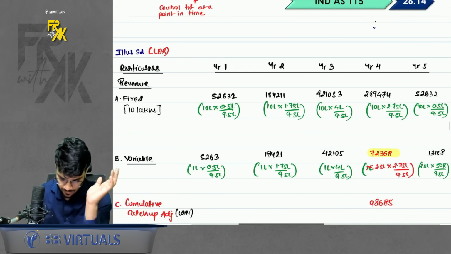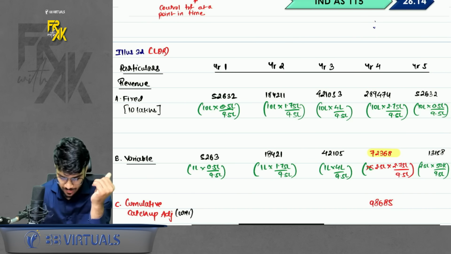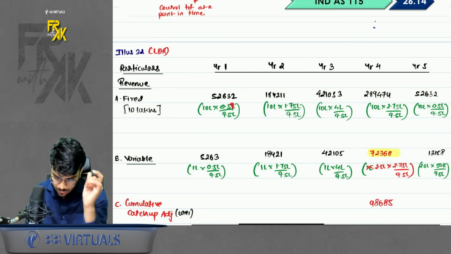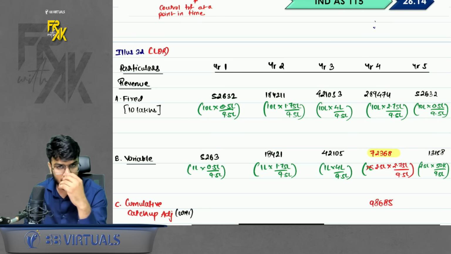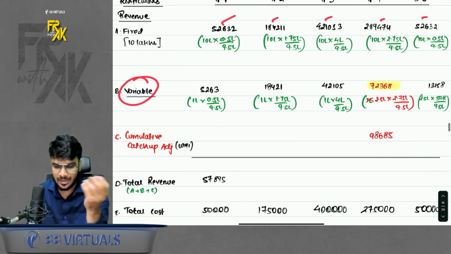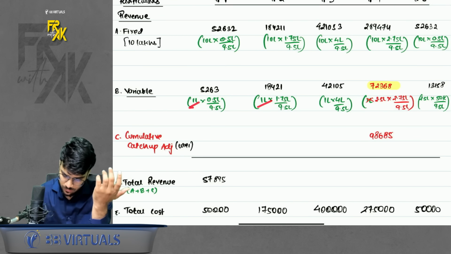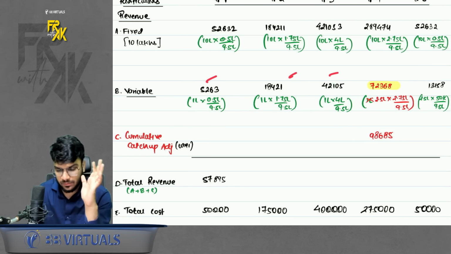So first in year 1, 2, 3, 4, 5. Fixed revenue is going to be same. So book the revenue each year based on the ratio of cost incurred. The ratio of cost incurred is given in the question. Book that much revenue each year. For variable consideration, our estimate is 1 lakh. So we book the variable consideration as per 1 lakh only. For 3 years, it was 1 lakh only.